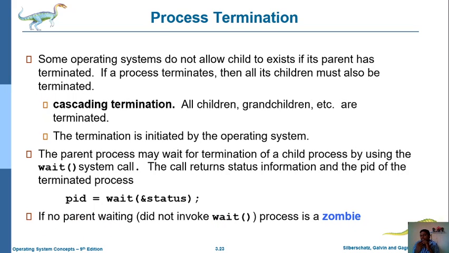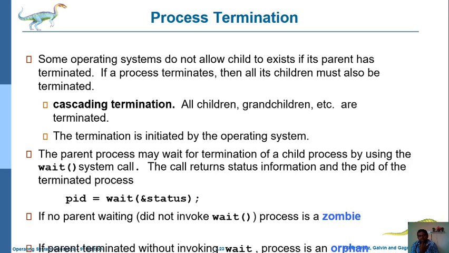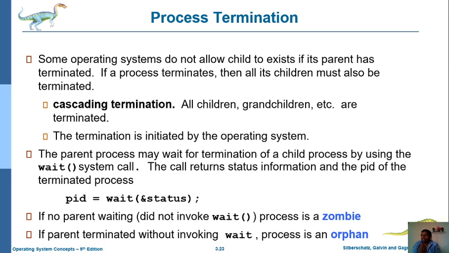In this process, while terminating the process, if no parent node is currently waiting for the process, that situation is called a zombie.